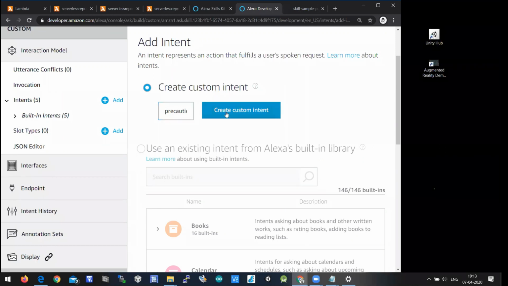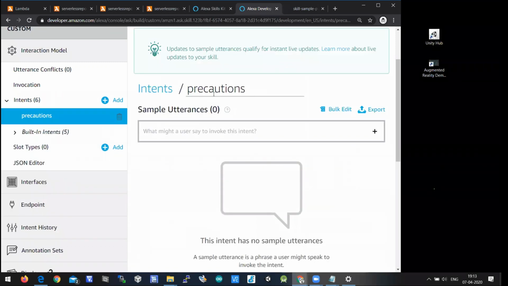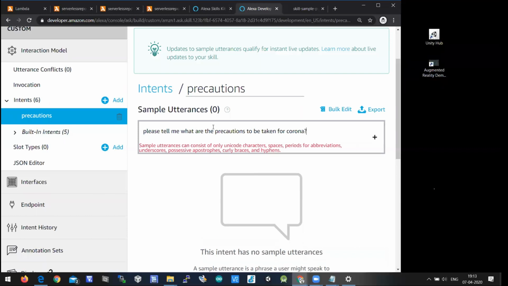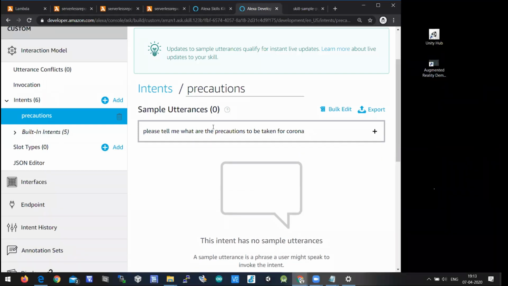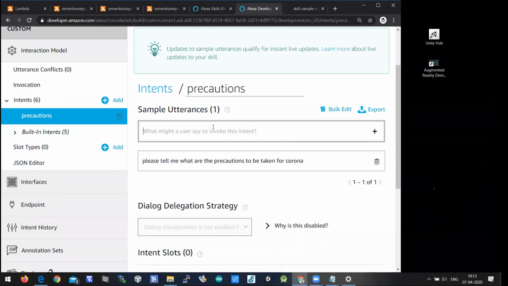I'll create a custom intent. My intent is related to precautions here. This is called intent, which is like the question phrase. Then you should ask questions. How you can call them. For example, say, please tell me what are the precautions to be taken for Corona. This is one kind of question, asking Alexa to tell the precautions. And also you can say, could you please tell us the precautions?